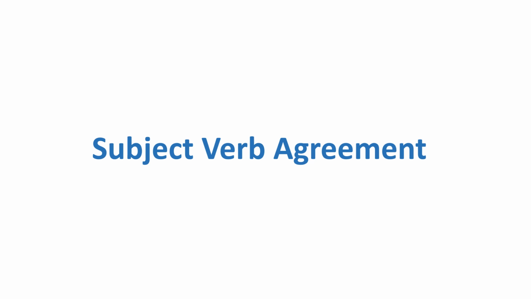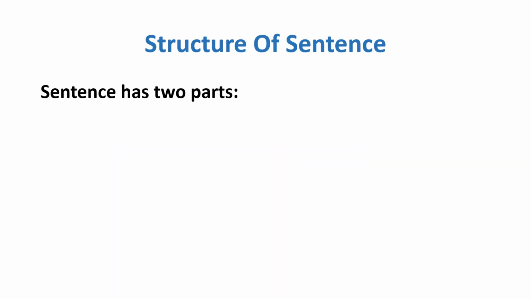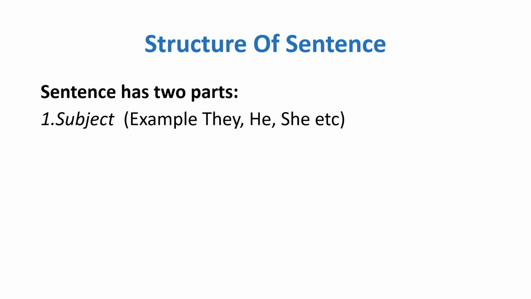So let's start. Basically, first of all, we will see the structure of the sentence, where the subject lies and where the verb lies, so that we can really discuss the agreement between the two. The sentence has two parts: the subject and the predicate.